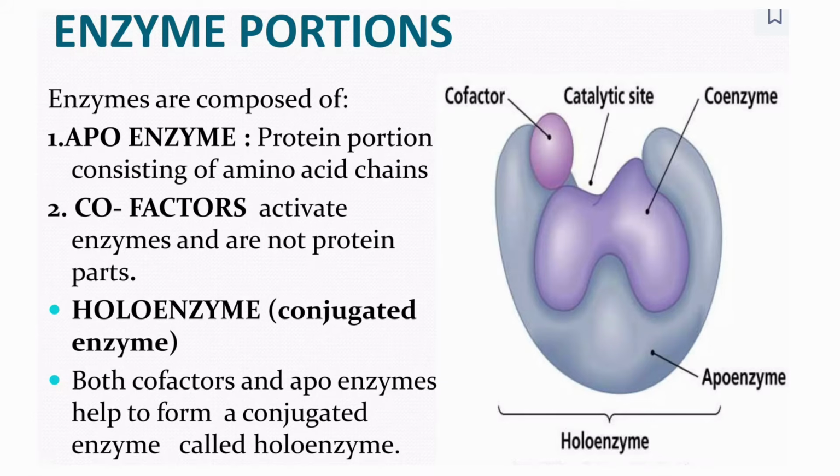Now let's talk about enzyme portions. An enzyme consists of a protein part. This protein part is known as the apoenzyme, and it also has some non-protein parts. These are called cofactors, and these non-protein cofactors may be organic or inorganic. If it's organic, then we call it a coenzyme, and the total non-protein part is the cofactor, as I told. And what is the holoenzyme? The holoenzyme is the total of the protein part and the non-protein part.